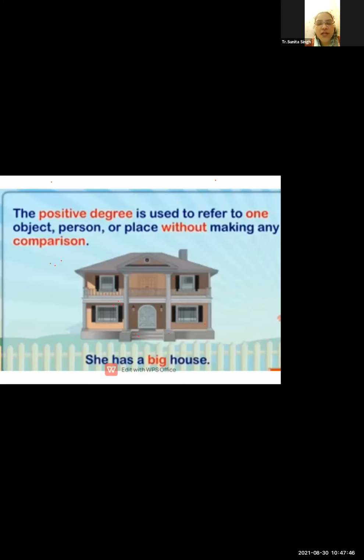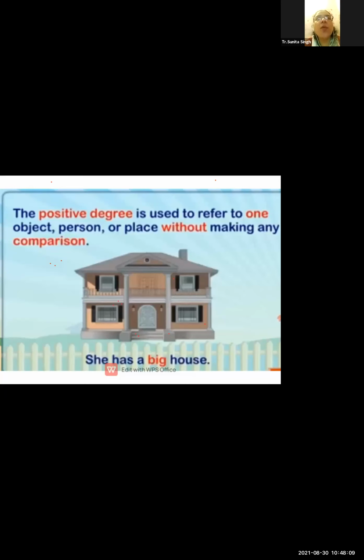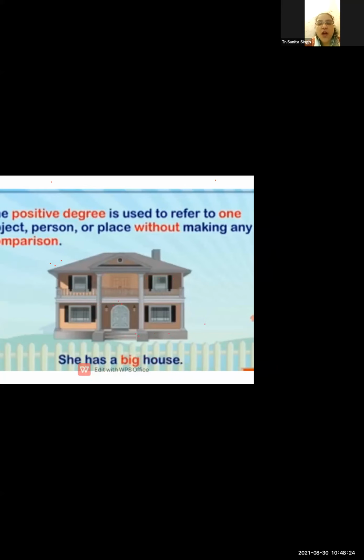For example, she has a big house, tall girl, large scale, big hand. That is called the positive degree. Tall, fat, big, that kind of words come under the positive degree.